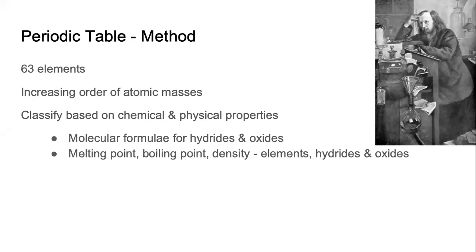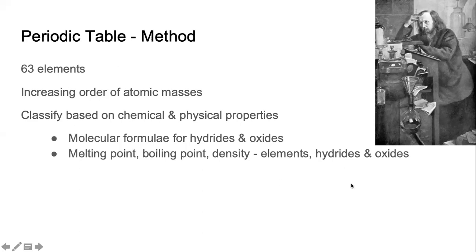Even now, he did not know about atomic number, electrons, protons, neutrons, but he knew about atomic masses. So he also started the same way. He looked at the atomic masses of the 63 elements that were known to him. He arranged them in the increasing order. But then he did something that Dobereiner and Newlands did not do. He did something more. He did something new. He did not just blindly follow the increasing order of the atomic masses of the elements.